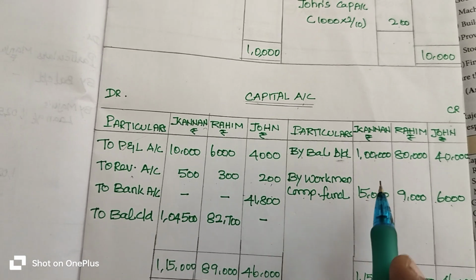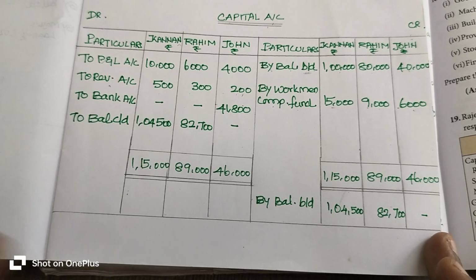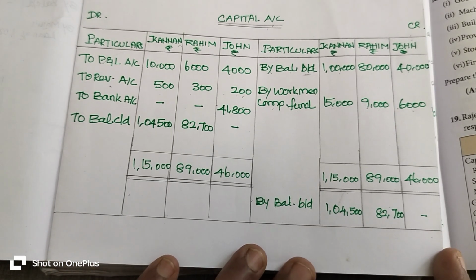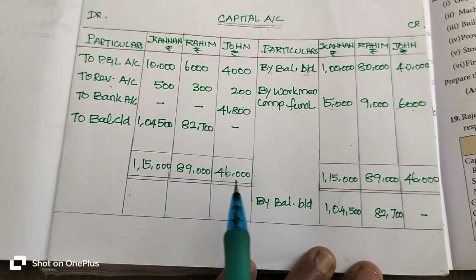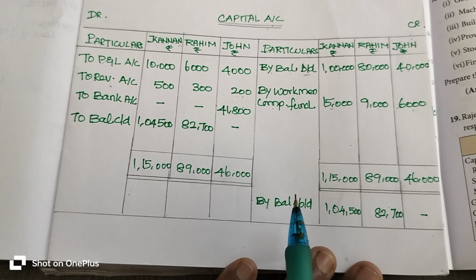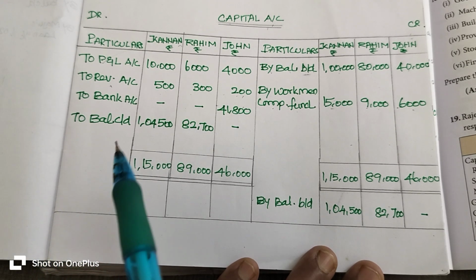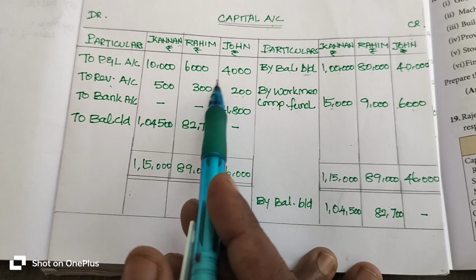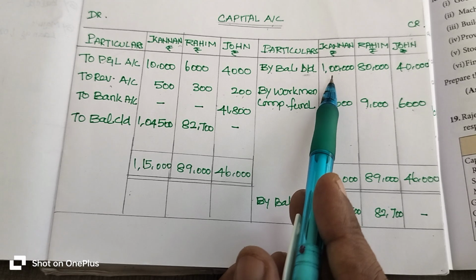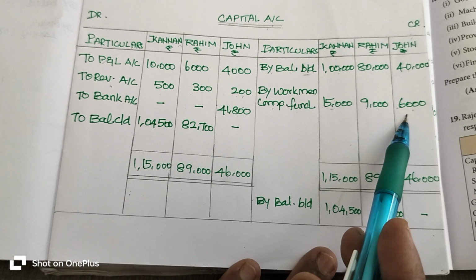Then what we have to do? We have to find out the balancing figure, that means the closing balance of the capital account. Before we prepare the closing balance, we need to calculate the total. How can we calculate the total? Whichever side has the higher value, we take that side as the total. On the debtor side we have 10,500, 6,300, 4,200 rupees. On the creditor side we have 1,15,000 rupees, 89,000 rupees, 46,000 rupees added together.